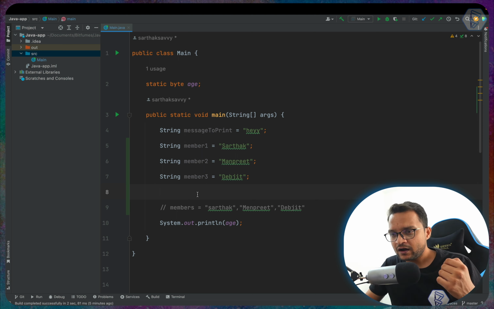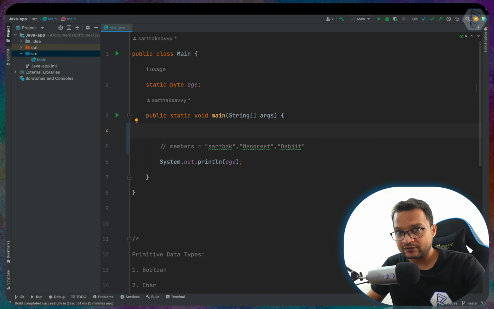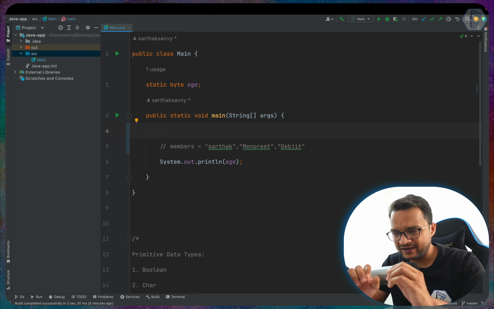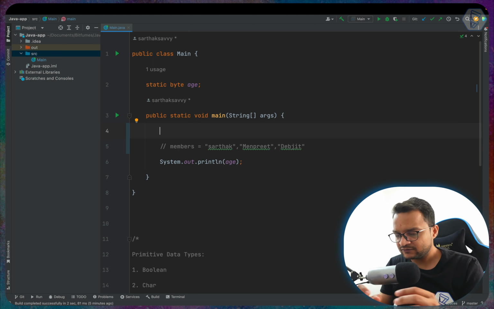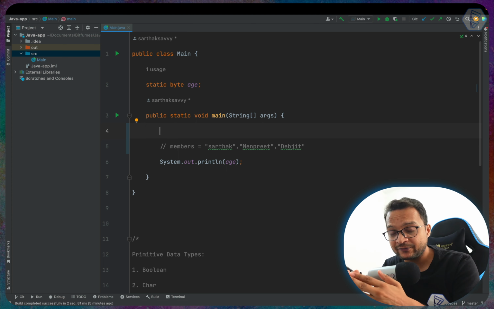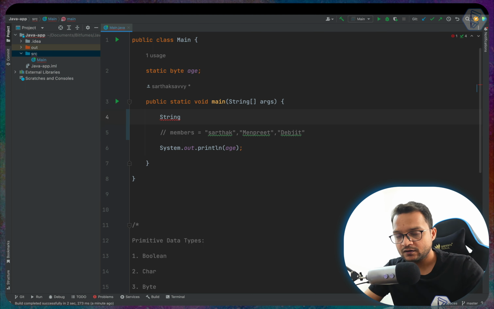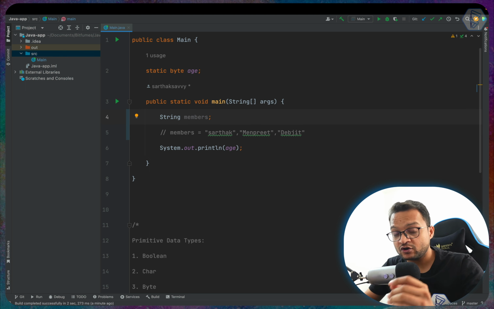Next comes how we can create the array. So let's remove everything from here because we are going to work with the array, which is absolutely important. And to create the array, it's very simple. It's absolutely like how we create variables. How do we create variables? We first define the type, then we define the name, which is members. So this is the normal declaration of a variable.